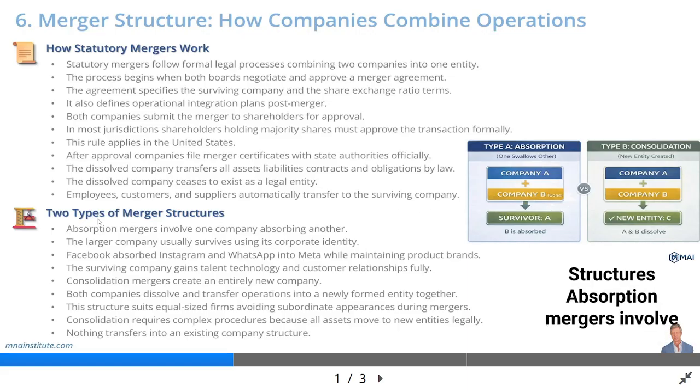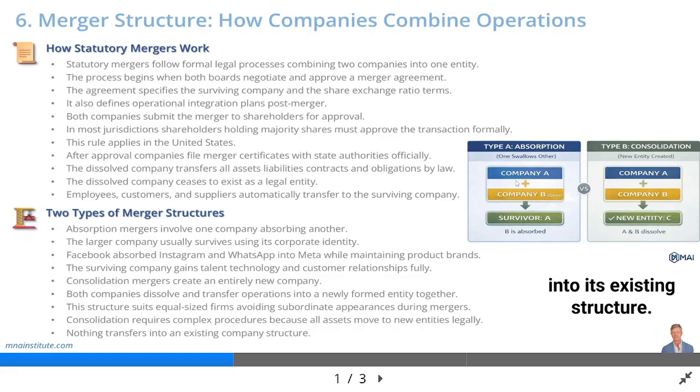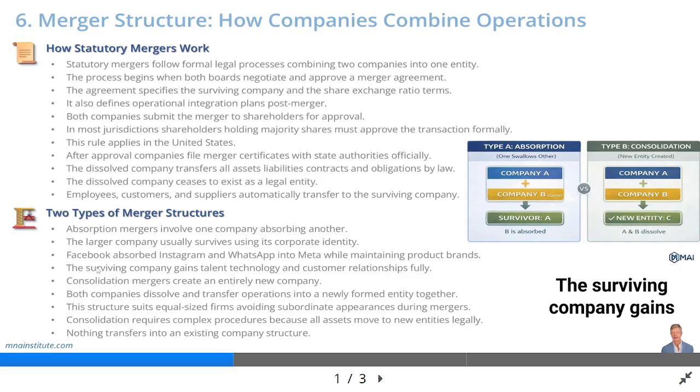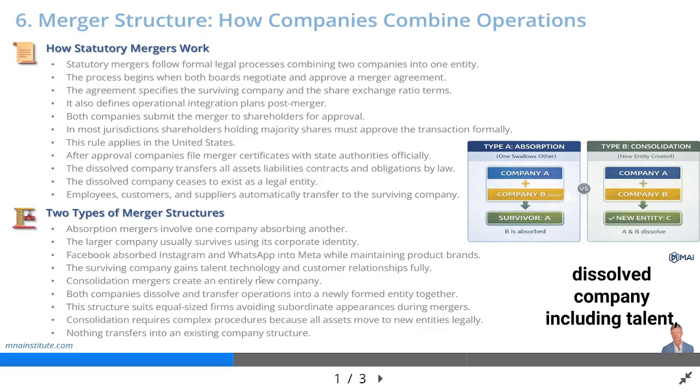Two types of merger structures. Absorption mergers involve one company absorbing another into its existing structure. The stronger or larger company typically survives and continues using its corporate name and identity. Facebook absorbed Instagram and WhatsApp into the Meta corporate structure while maintaining their product brands. The surviving company gains all resources from the dissolved company, including talent, technology, and customer relationships.